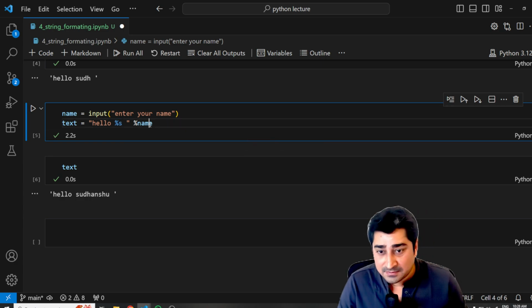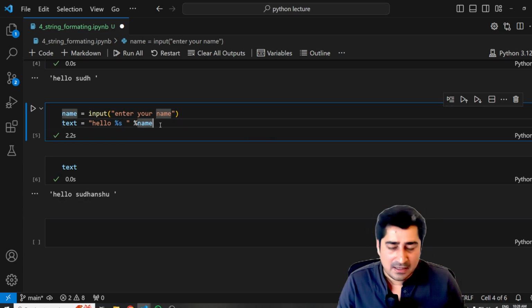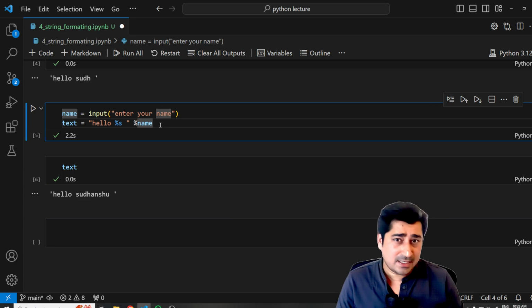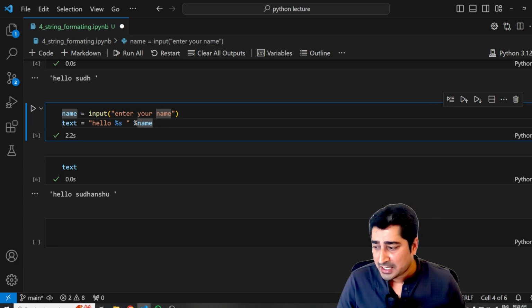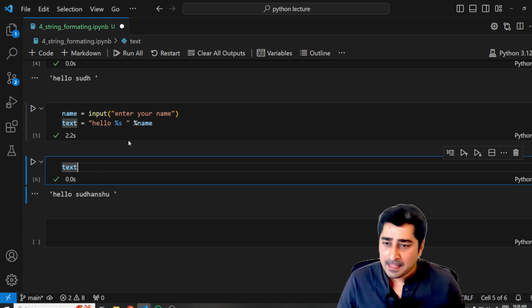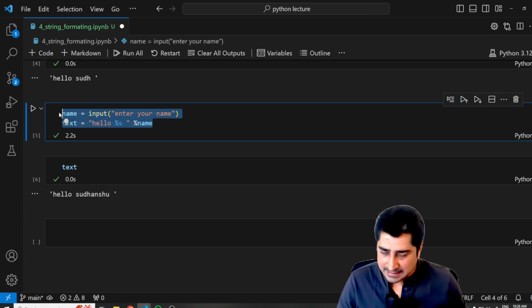So this is something called string formatting. There are multiple ways by which I can do string formatting, so let's try to understand one by one. I'll try to give you one more example.